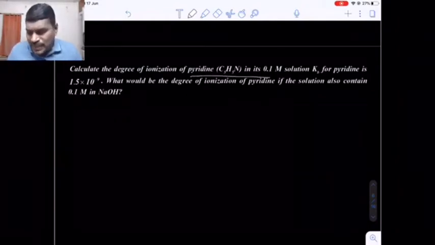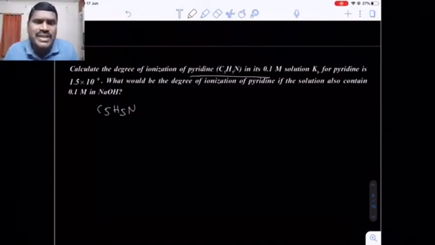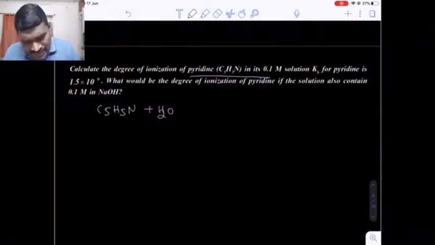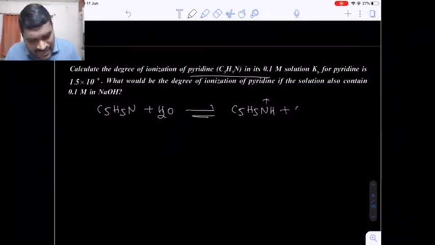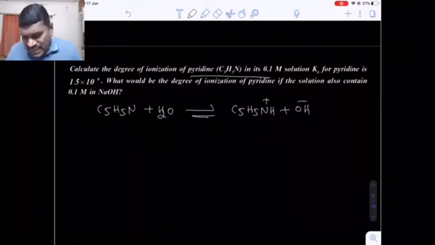Now here pyridine is given to you. What is the formula of pyridine? C5H5N. Pyridine, we know it is an organic base. When it is dissolved in water, what happens? Pyridine accepts the H plus ions from the water, so it will convert into pyridinium ion, and it will produce OH minus ions. Now similarly, instead of Ka, we are using Kb because pyridine is a base.